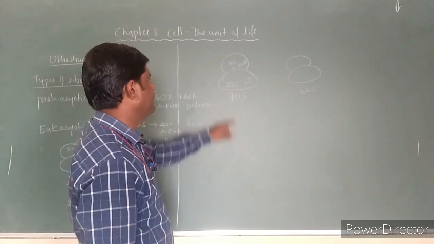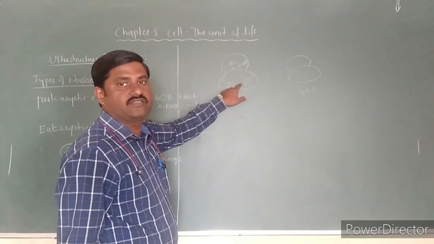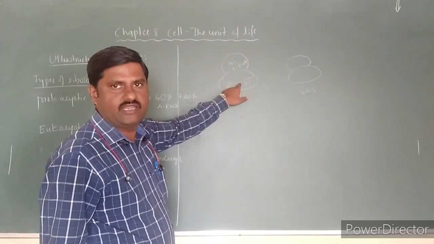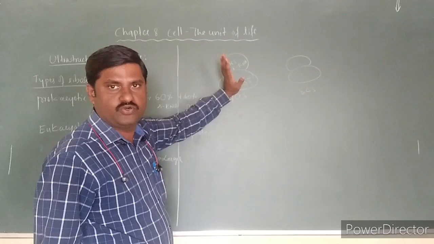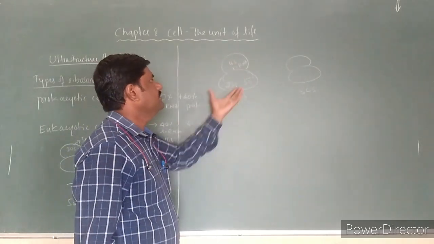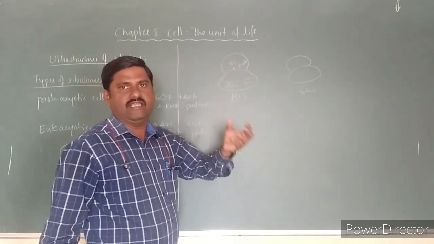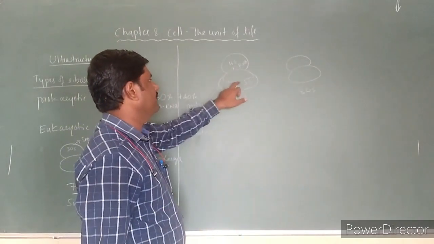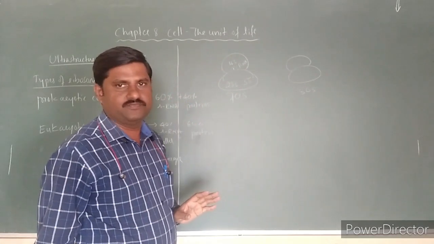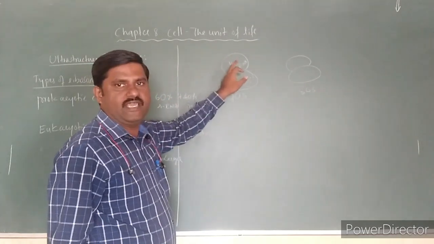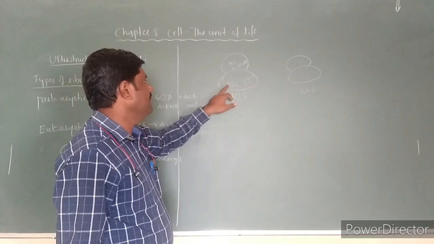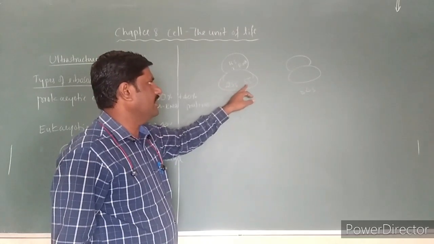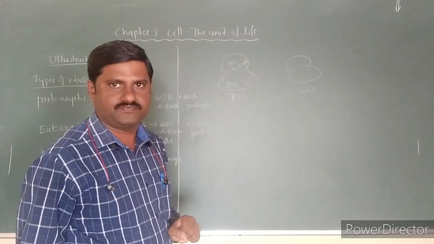So these are the types of rRNAs present in both subunits. In the smaller subunit, 16S rRNA is there. In the larger subunit, there are two: one is 23S and another is 5S.